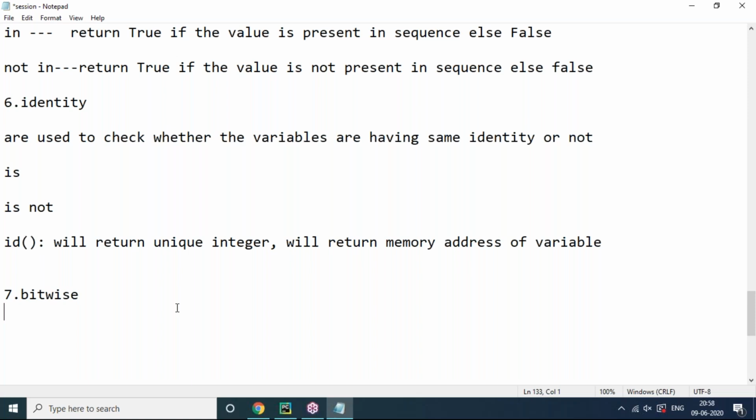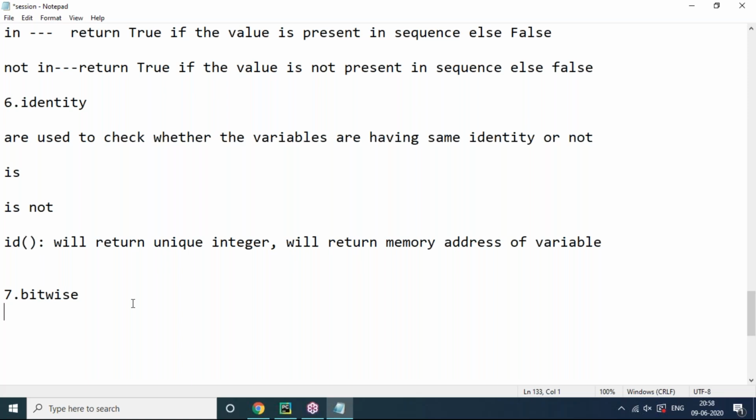Now bitwise operators are there. Bitwise operators are used to perform bit by bit operations. Generally, bitwise operators can be used in low level programming like hardware cases, networking programming. We can use them to develop compilers or translators, and for faster calculation and faster computing. We have a list of bitwise operators like bitwise and, bitwise or, bitwise not, bitwise exclusive or, left shift, right shift. We will cover these in the next session.